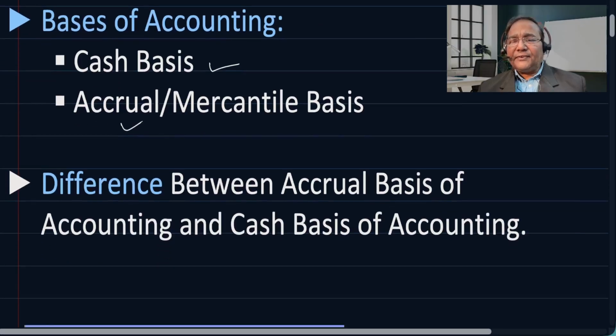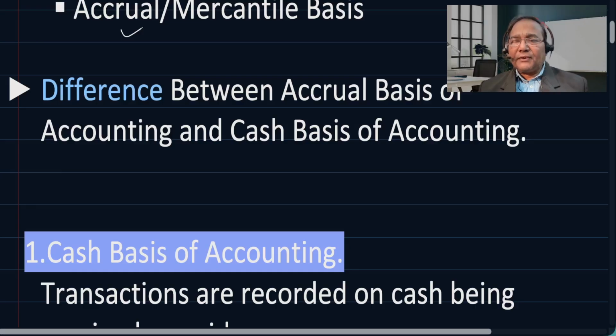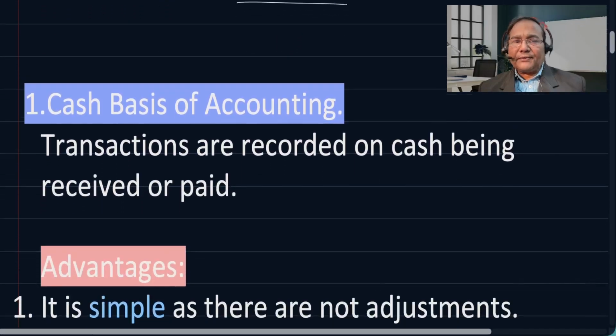Now let's see the difference between accrual basis of accounting and cash basis of accounting. What is the difference between accrual and cash basis of accounting? We will see this. A little more understanding on this will help you understand better.